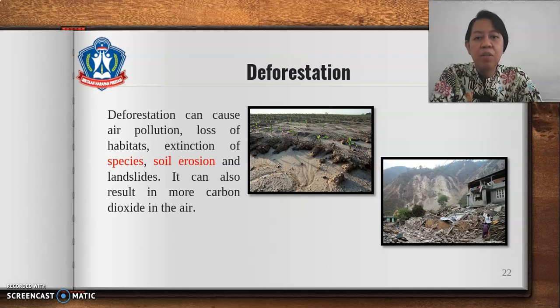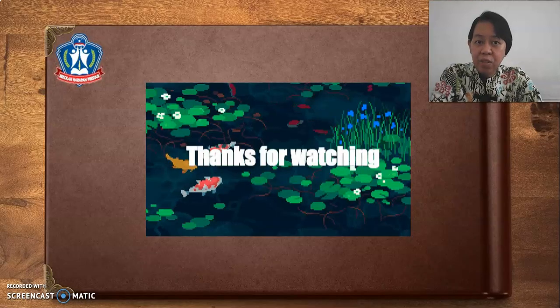Deforestation can cause air pollution, loss of habitats, soil erosion, and landslides. It can also result in more carbon dioxide in the air. So this picture shows soil erosion, children, and this one is the landslides. And that ends Lesson B.